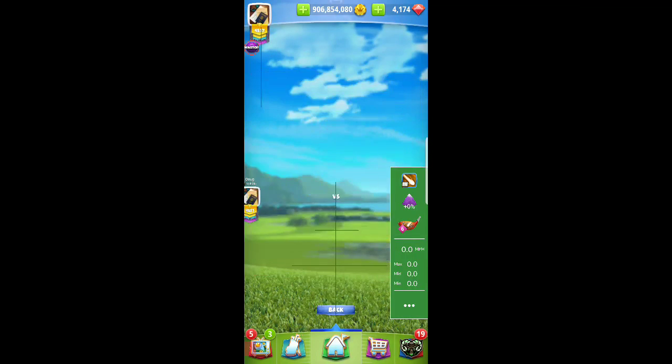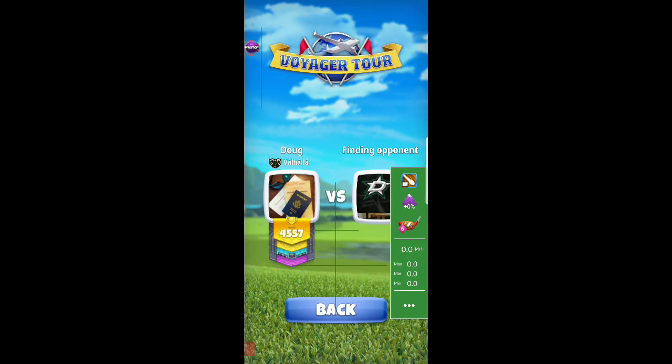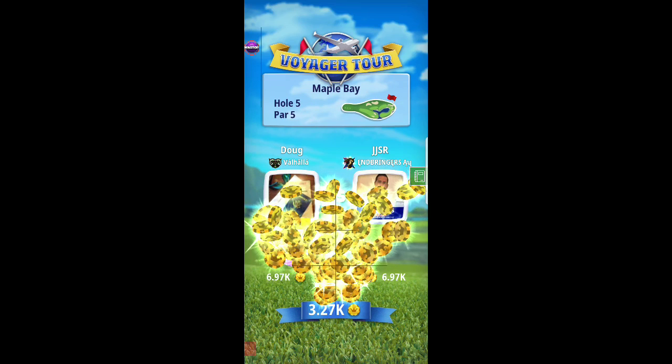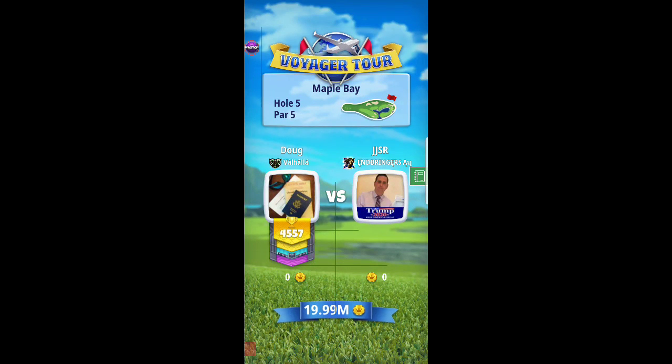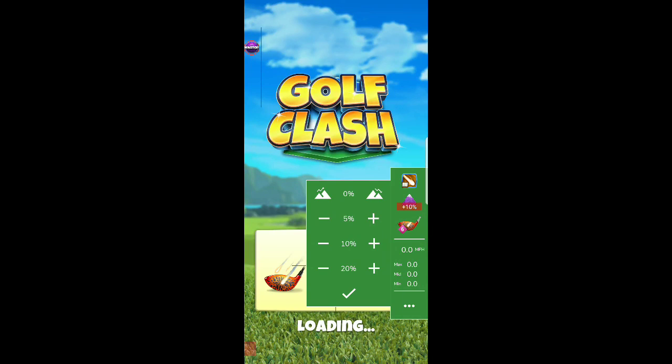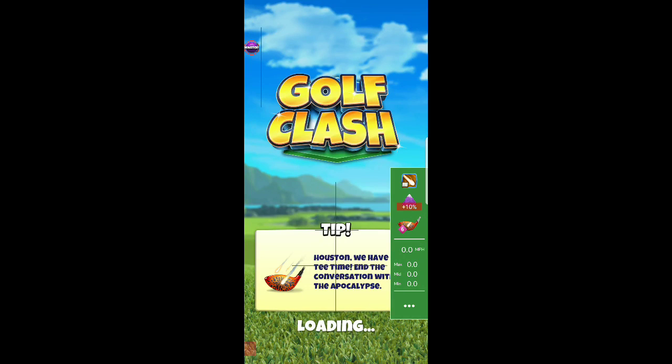We might actually get a tournament hole on stream. That would be really cool. So you can minimize it, just close out of it, so that way it's not in the way. We'll see how long it takes to actually get a match. Okay, so we're going to play Maple Bay. I know this hole has a 10% elevation on drive, so I'll start with a plus 10, which is downhill. See how it changes? So plus 10% downhill on the drive.